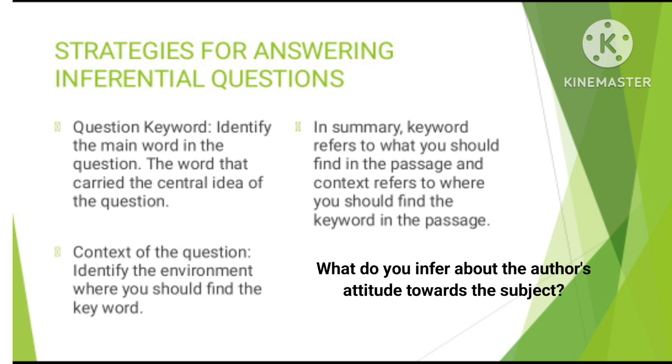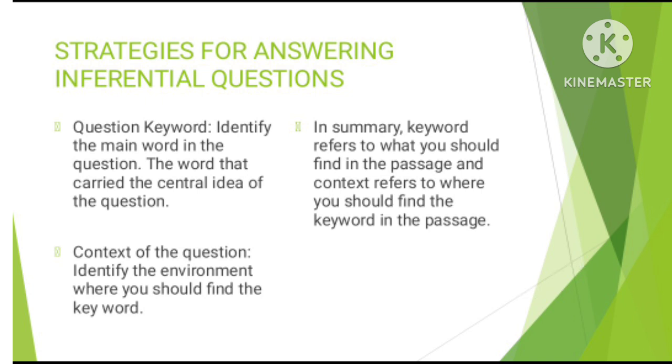So what you're going to look for in the passage, which is the keyword, is the author's attitude, and where you're going to look for it is where it relates to the subject matter of the passage. That is the context. So context is the environment where you are going to look for the keyword, and keyword is what we are going to look for in the passage. Keywords: what am I going to look for in the passage? Context: where am I going to look for the keywords in the passage? I hope that is clear.